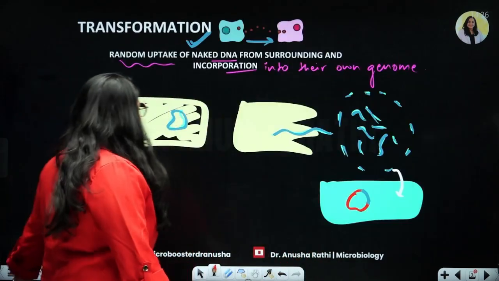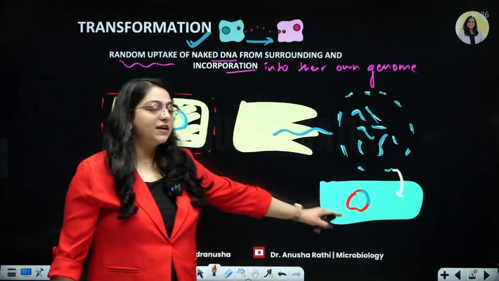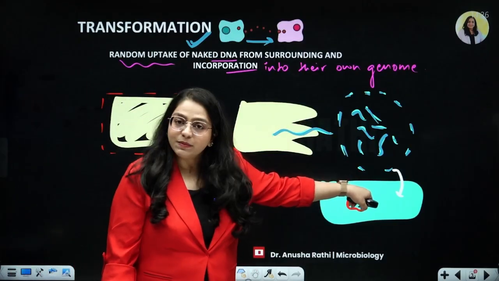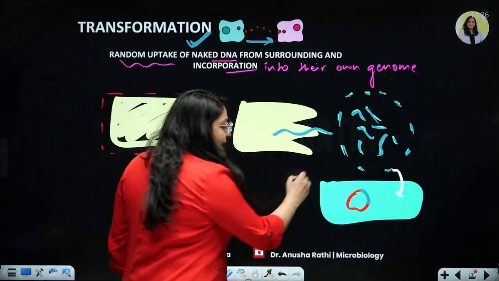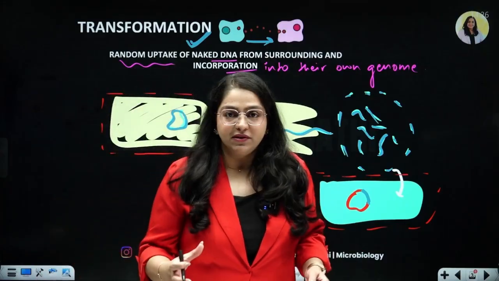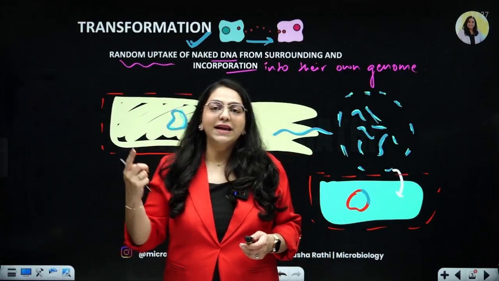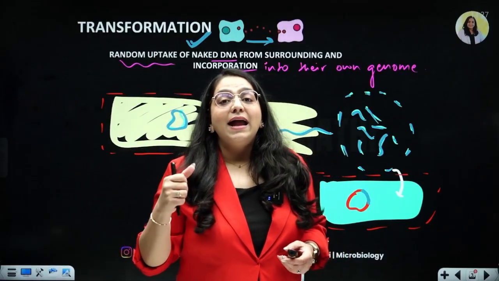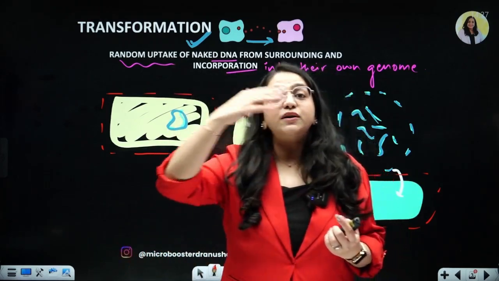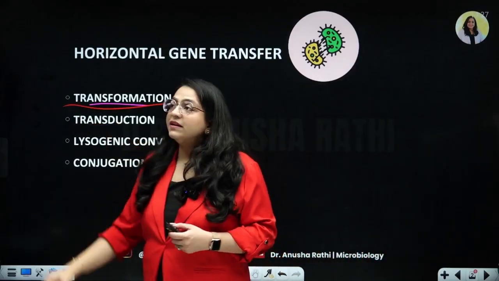Right? So basically, there was a capsulated bacterium, which is bacteria A, and a non-capsulated bacteria B. When the capsulated bacteria A died, its DNA was taken up randomly by transformation by bacteria B, and bacteria B ended up building a capsule itself too. Right? So this was the Griffith experiment. 2 types of strains: a capsulated virulent live strain, a non-capsulated non-virulent live strain, and a capsulated virulent dead strain. When mixed, the virulence gets transferred from the dead bacteria to the live bacteria. That was the concept of transformation proved by the Griffith experiment, right?